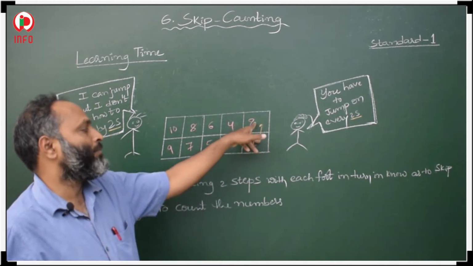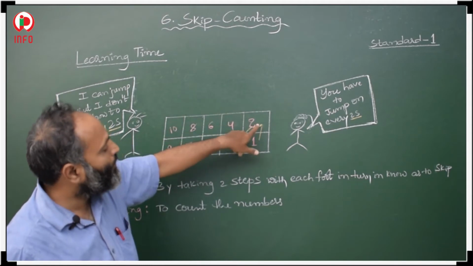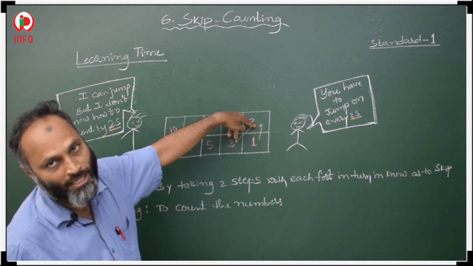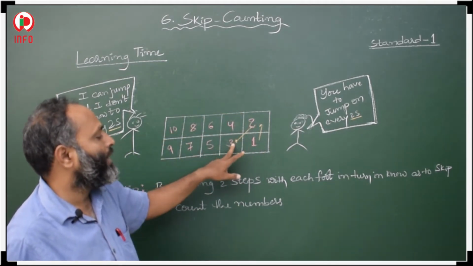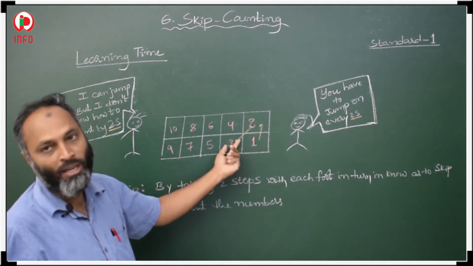Here to here is one step, one count; 1 to 2 is one step, 2 to 3 is the second step. So what is skip counting? From 1 to 2, 2 to 3. If she skips 2, where will she be? She will be at 3.